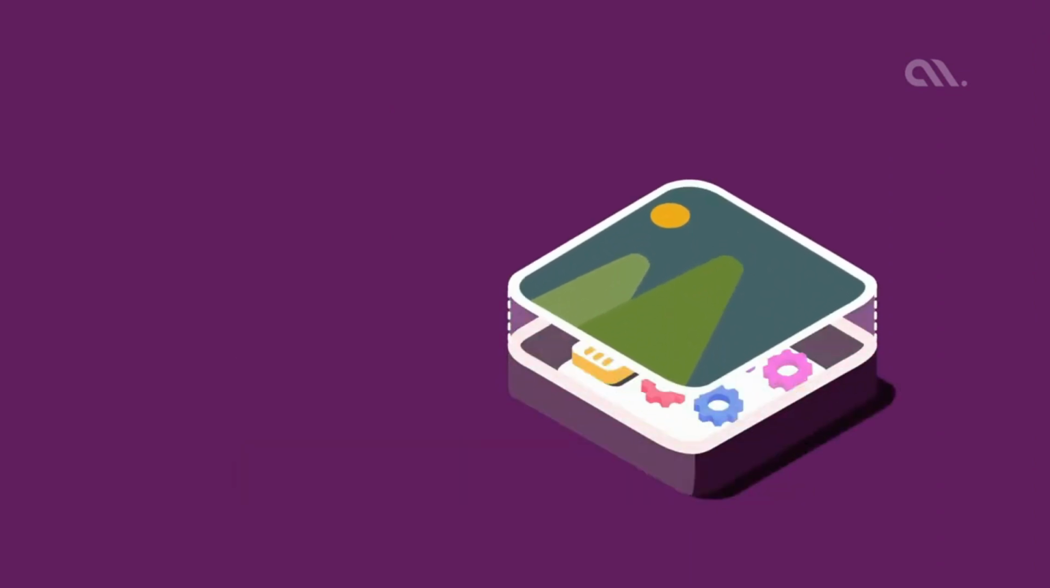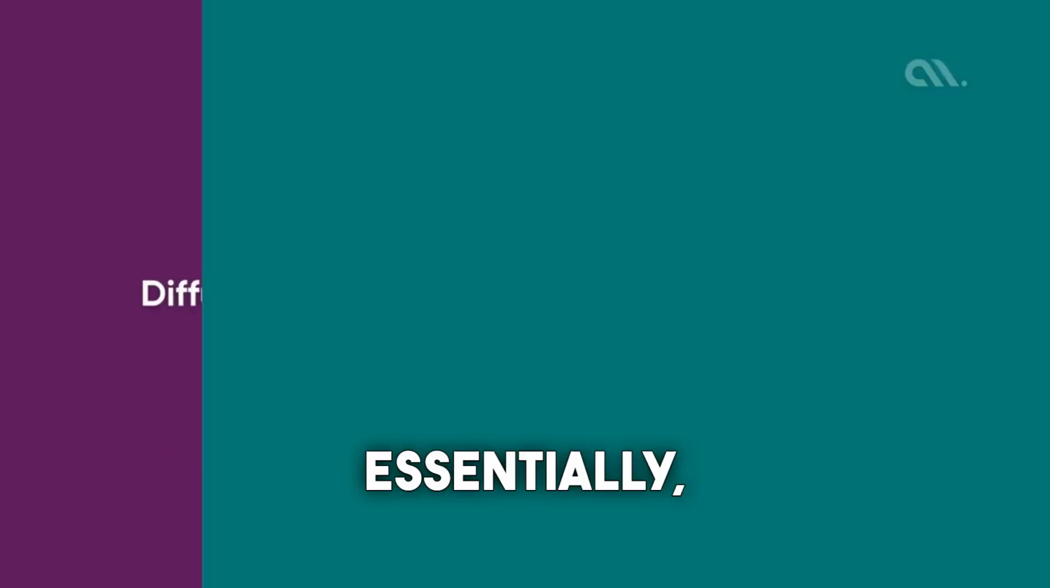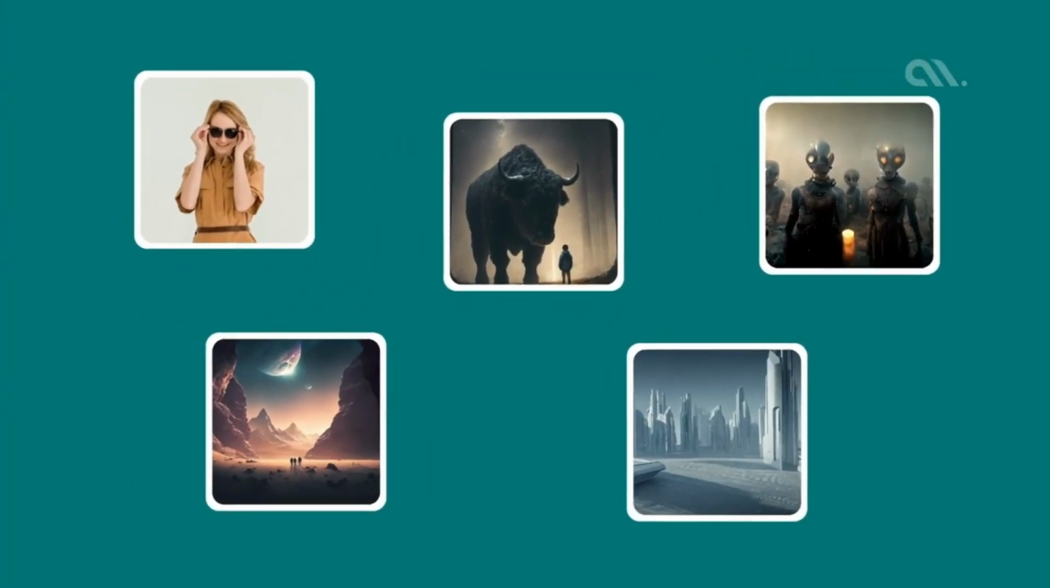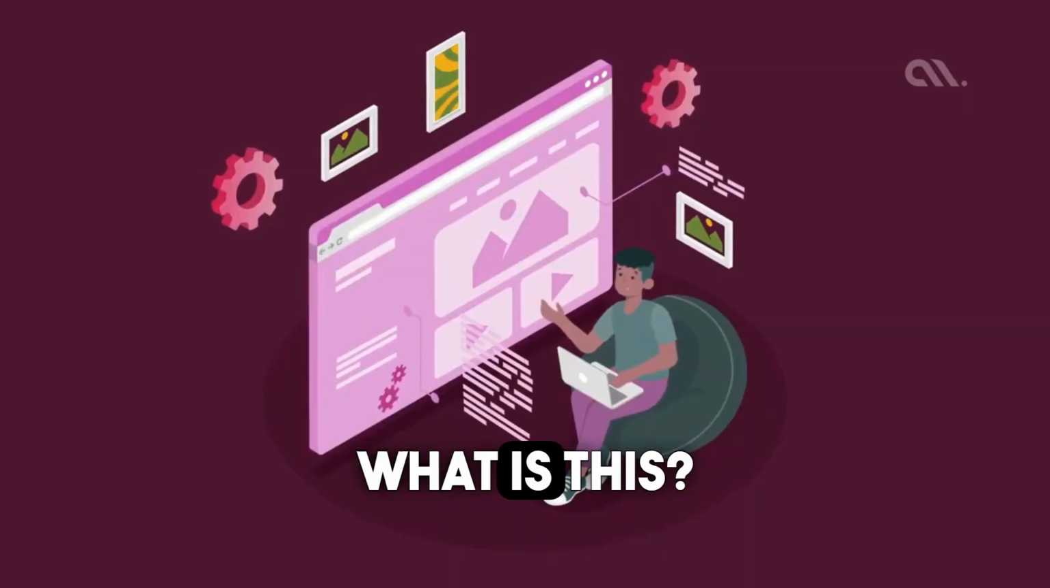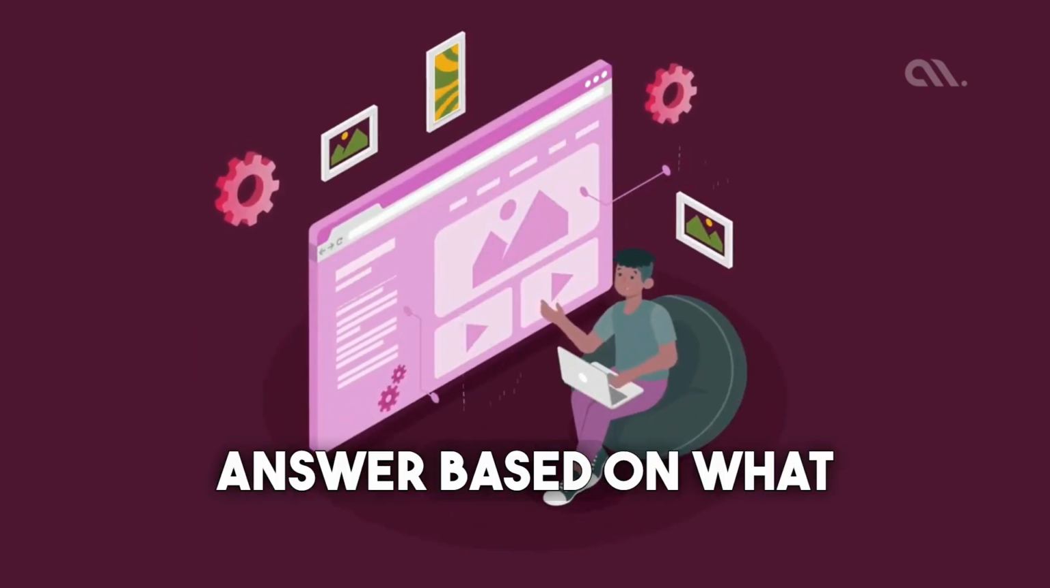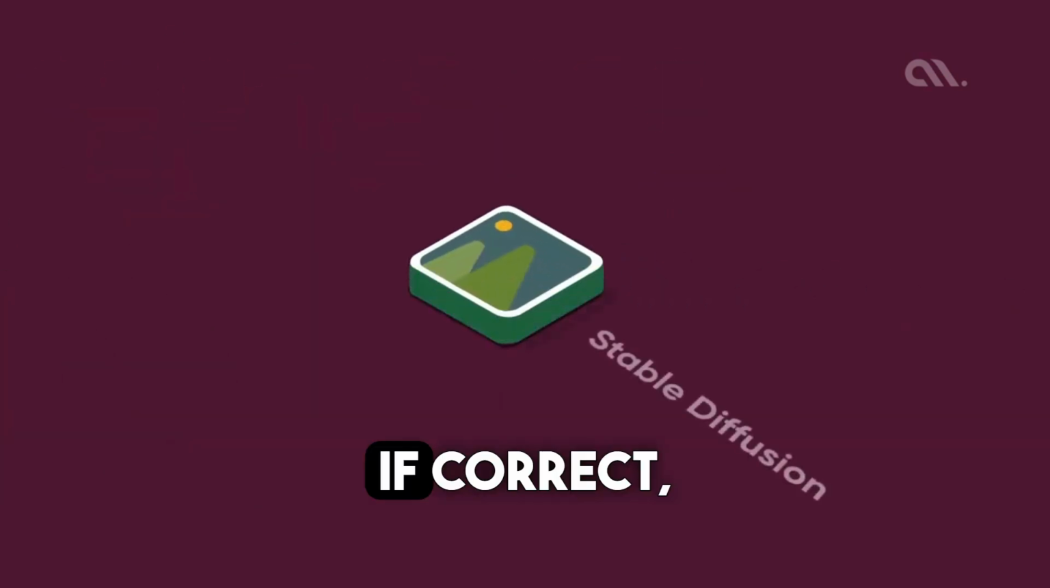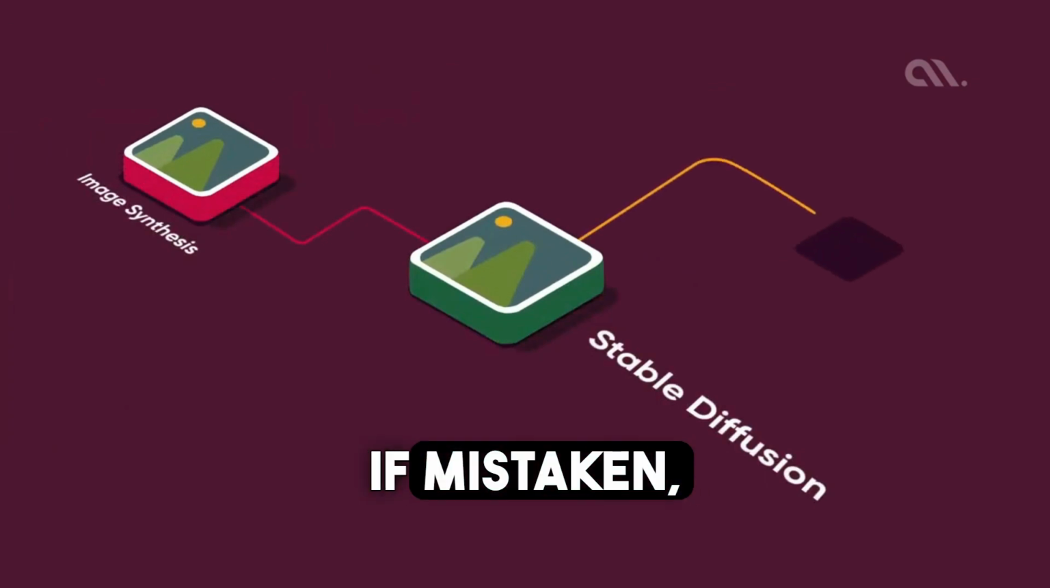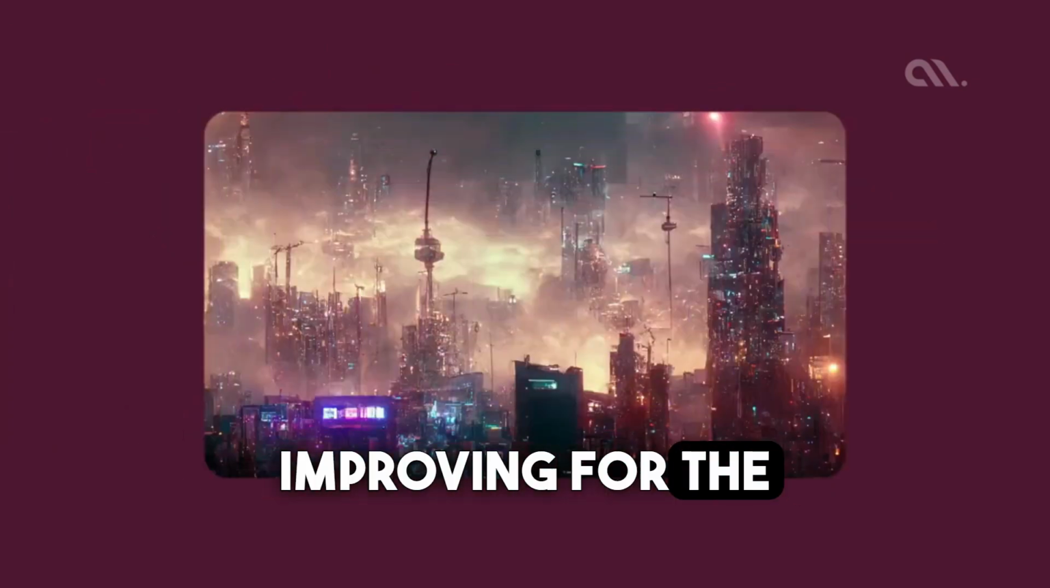Now let's delve into understanding machine learning. Essentially, it's not unlike how children learn. When posed with a question like, "What is this?" they formulate an answer based on what they deem most probable. If correct, they're rewarded. If mistaken, they're corrected, improving for the next instance.